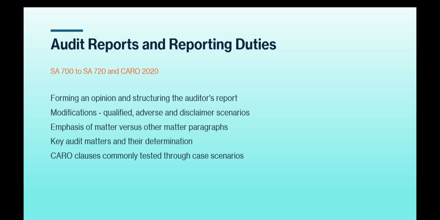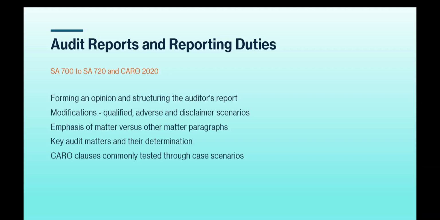Then we have the audit reports and reporting duties chapter, which covers SA 700 to SA 720 and CARO 2020. Okay, there is an update that has come up in CARO 2020, which I will be giving. I've already completed the CARO 2020 chapter, but the updation has not been included. I will be including it soon, right?